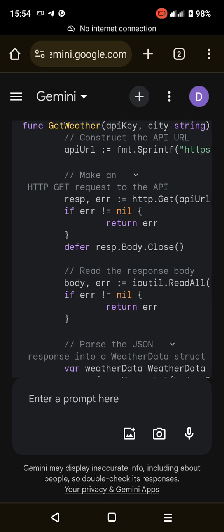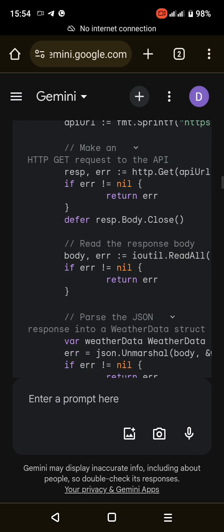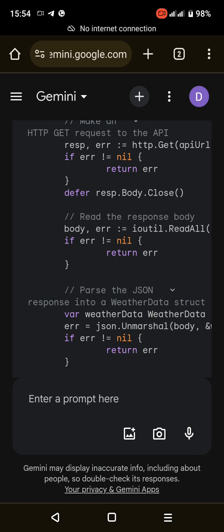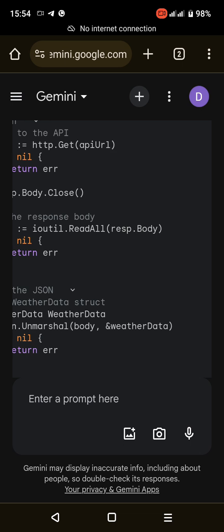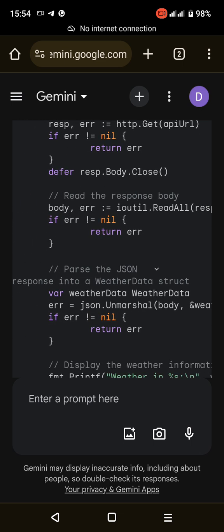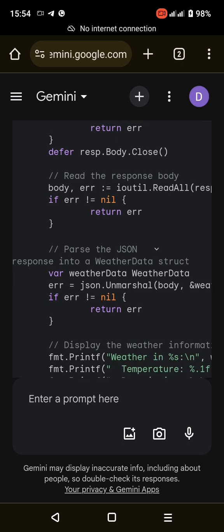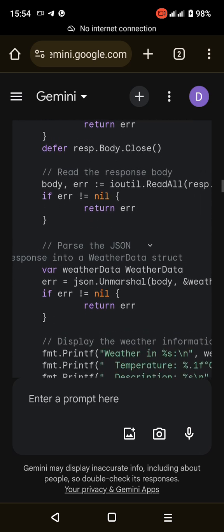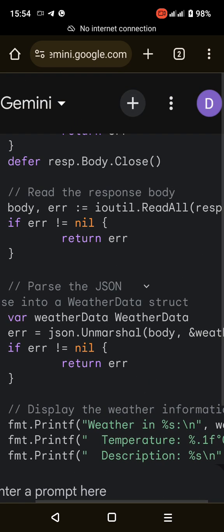resp, err equals http.Get(apiURL) makes an HTTP GET request to the constructed API URL and stores the response in resp. If err not equals nil checks if there was an error during the HTTP request and returns the error if it occurred. Defer resp.Body.Close() ensures that the response body is closed after the function finishes, even if an error occurs.